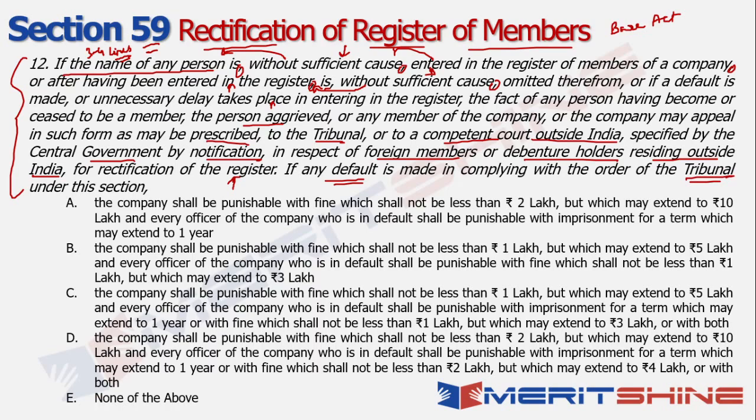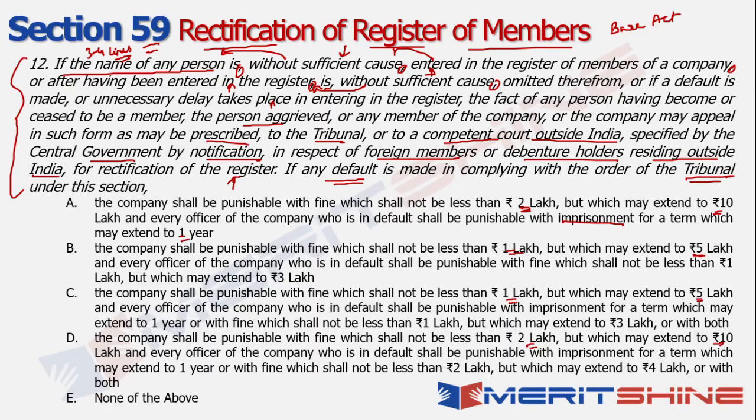So if I look at the options in this case, what happens here is the company shall be punishable with a fine which shall not be less than 2 lakh but may extend to 10 lakh, 1 lakh, 5 lakh, 1 lakh, 5 lakh, 2 lakh, 10 lakh. These are the amounts that are mentioned, right? Now, in one case, you're talking about an imprisonment which may extend to 1 year.